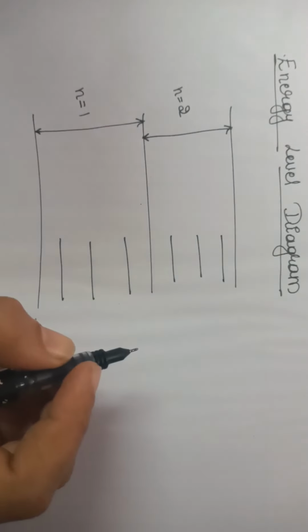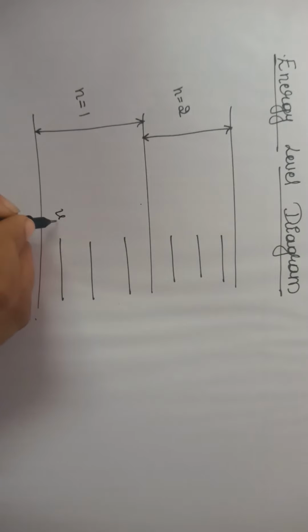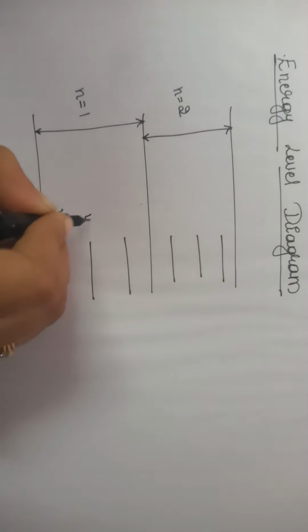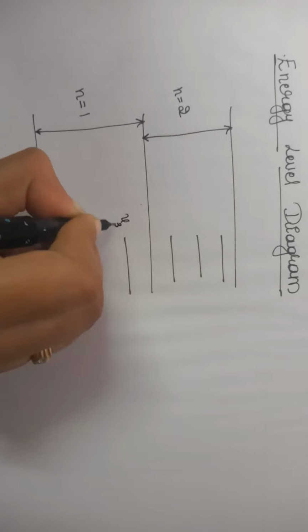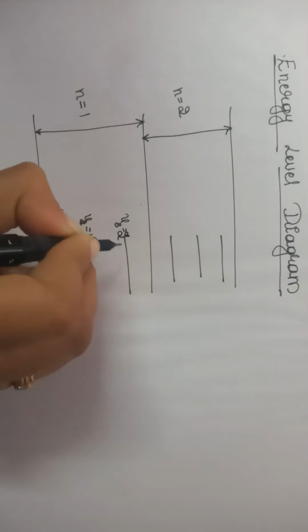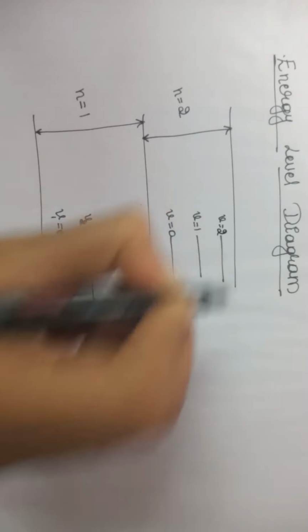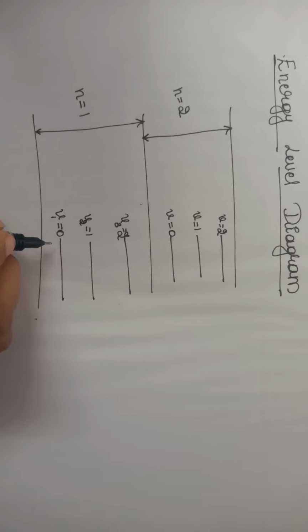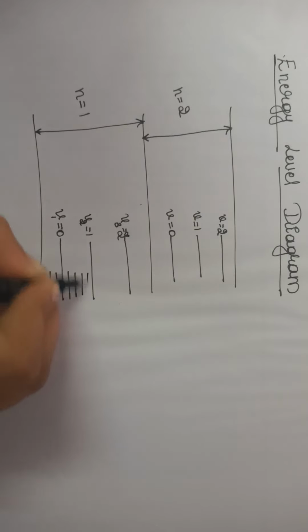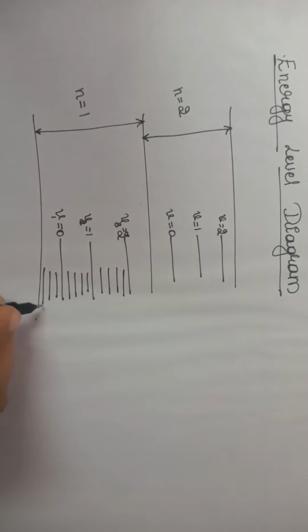These vibrational energy levels we mention as V is equal to 0, V is equal to 1, V is equal to 2, like that. Each vibrational energy level consists of several rotational energy levels, which we mention as J is equal to 0, J is equal to 1, J is equal to 2, like that. Here also J is equal to 0, 1, 2, 3, etc.